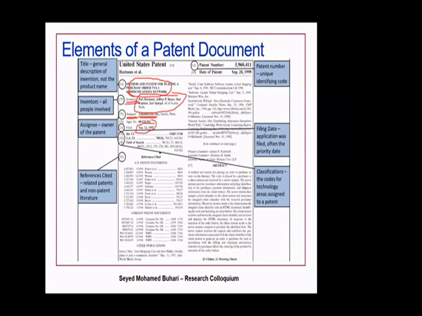Then there is what is called classification. This is very important for us to understand. Why do we need classification? Because let's say I want to submit a patent. I have an idea, and the idea is novel. According to me, it is novel. According to me, it is new. How could I make sure it is not something which is close to what has been patented before, what has been published before? How do I search?